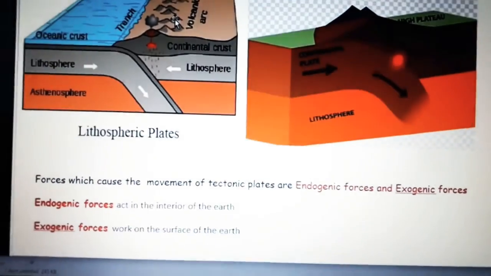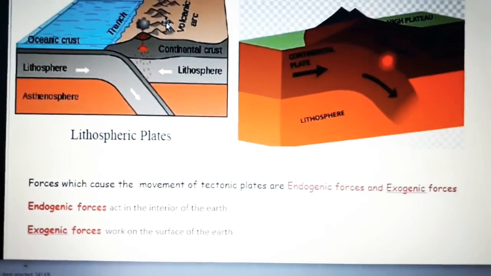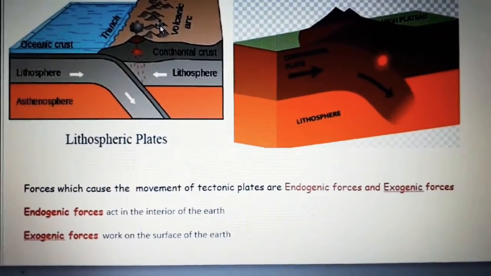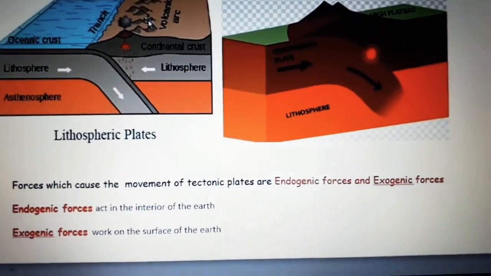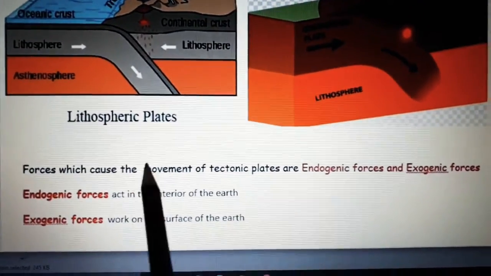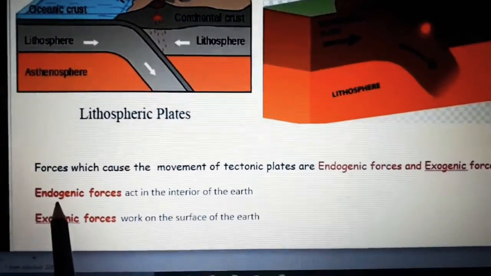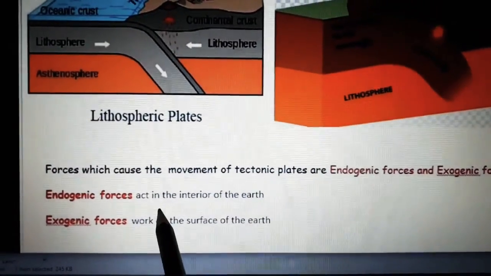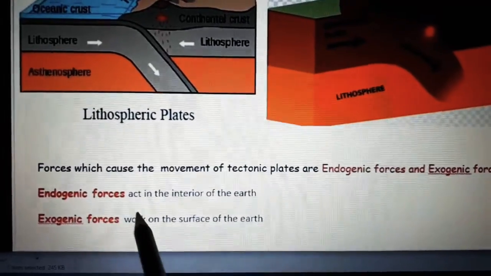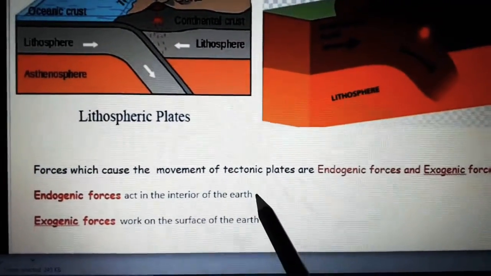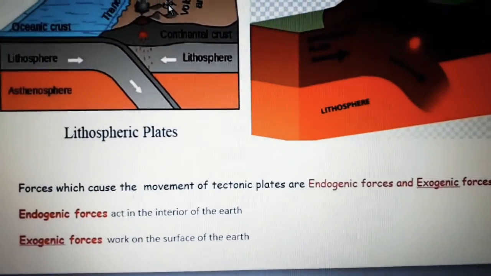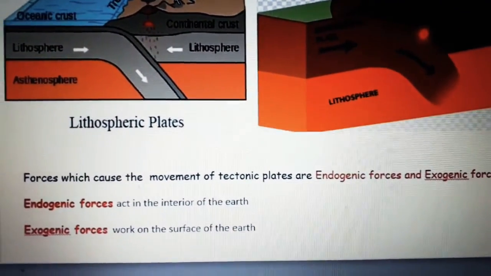So why is this collision happening? Why is this movement happening? Because of some outside forces. These forces are of two types: endogenic forces and exogenic forces. Endogenic forces act in the interior of the earth, meaning the inside of the earth. This force produces sudden movements.